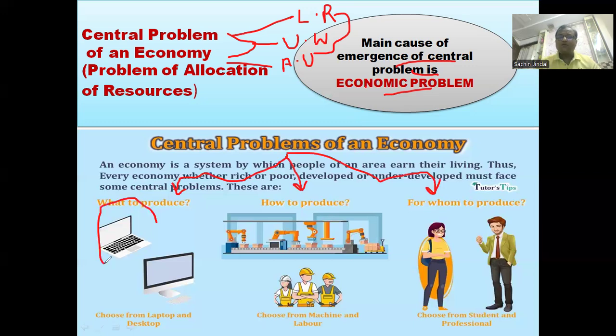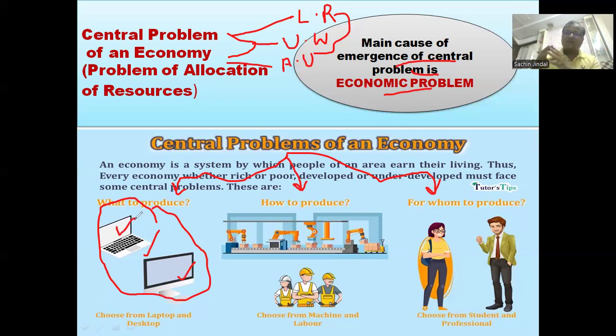If you are talking about the first problem, what to produce. Suppose I am a producer. I'm having limited resources. I have to decide with the limited resources what goods and services should be produced. Let's say in this example, one is laptop, another is desktop. तो मैं अगर अपने लिमिटेड रिसोर्सेज से, जो बार बार मुझे नहीं मिलेंगे, एक ही बार मिलने वाले हैं, अगर मैं सारे लैपटॉप प्रोड्यूस कर देता हूं, तो limited resources are being exhausted, वो एग्जॉस्ट हो गया। Now I don't have resources to produce desktop,